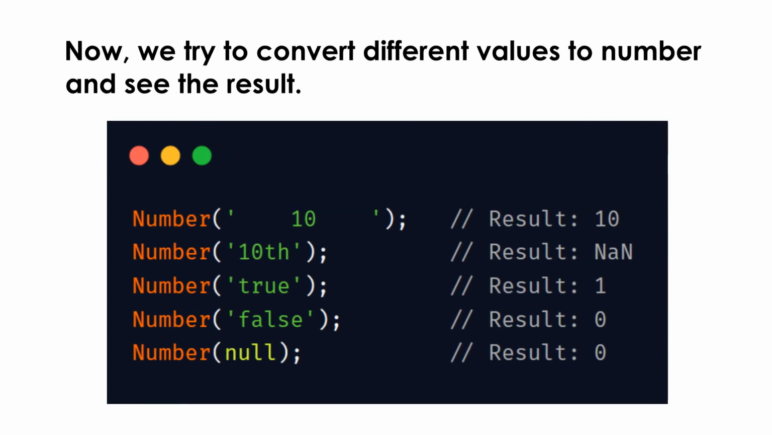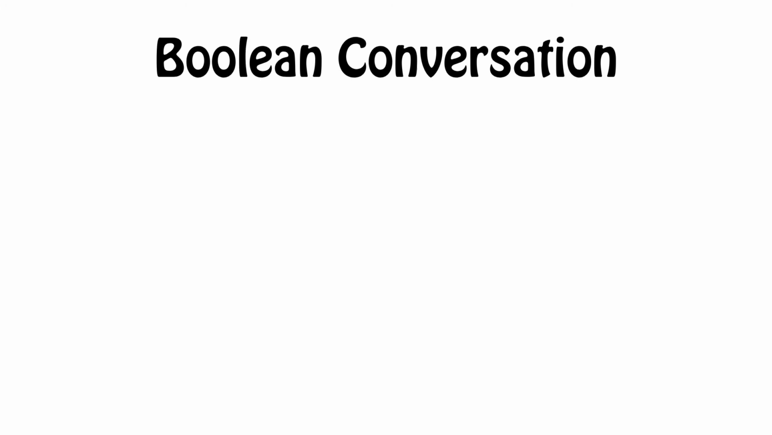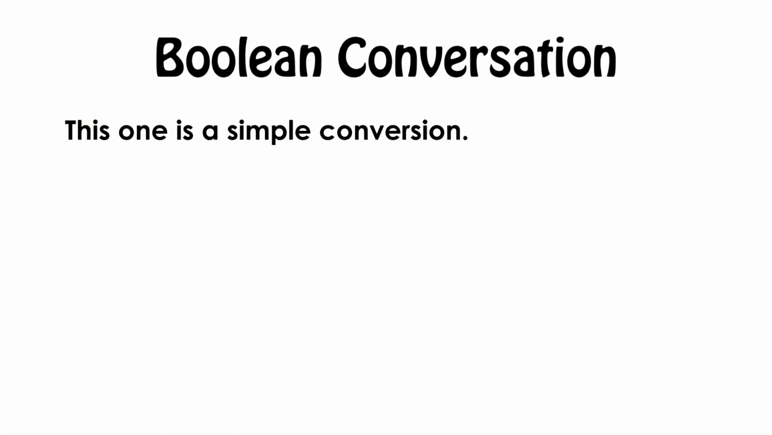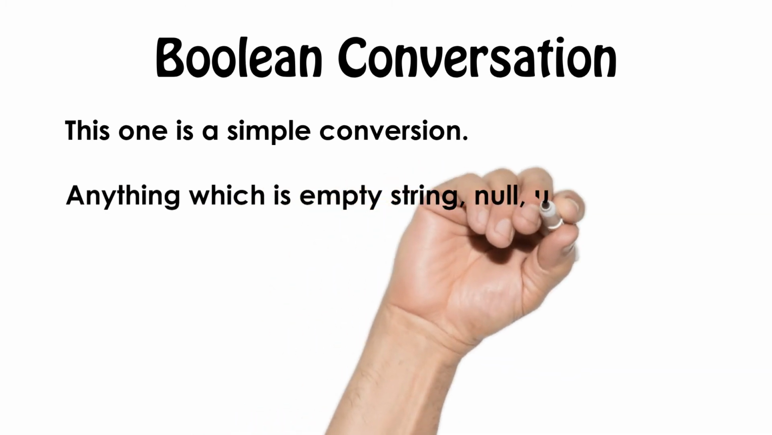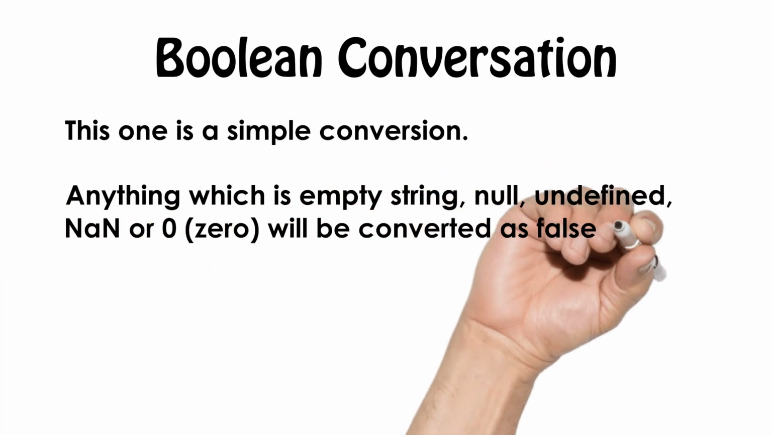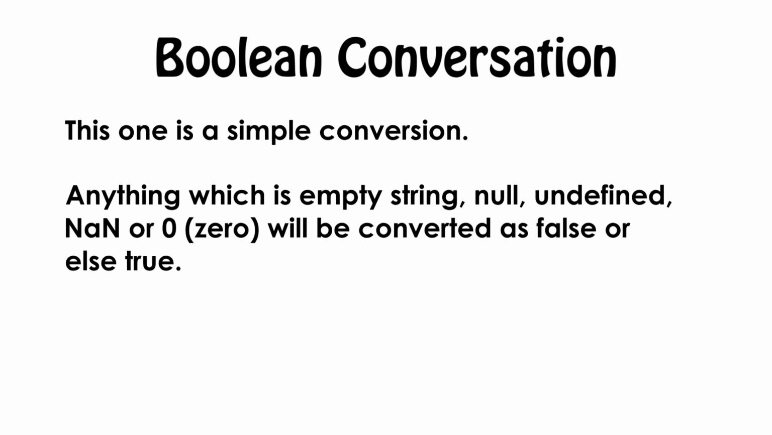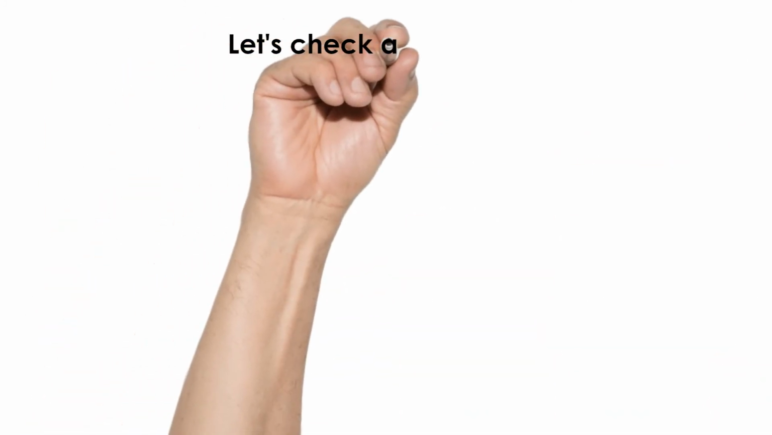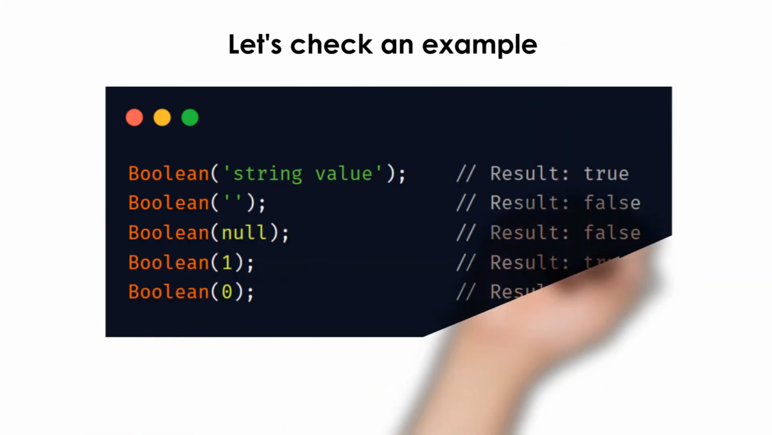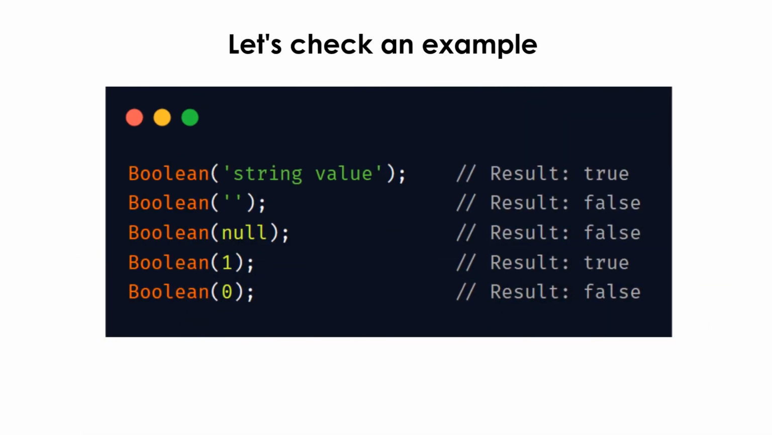Now let's move to boolean conversion. This one is a very simple conversion. Anything you pass that is an empty string, null, undefined, NaN, or 0 will be converted to false, and if there is some value, it will be converted to true. Here are some examples where a value is passed, it is true. If 1 is there, it is true, and the rest are false, whether it's blank, null, or 0.